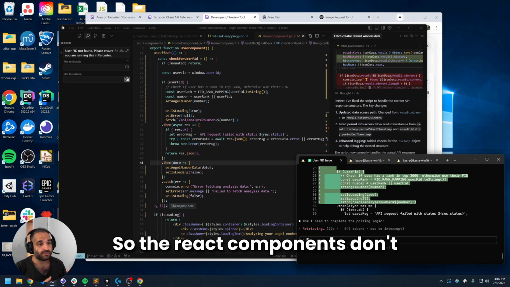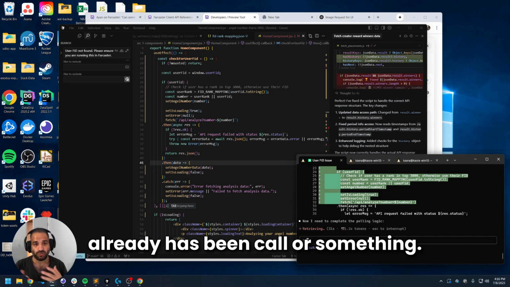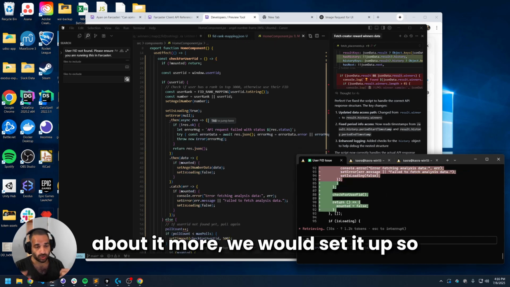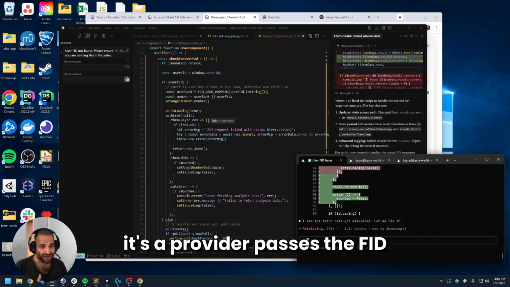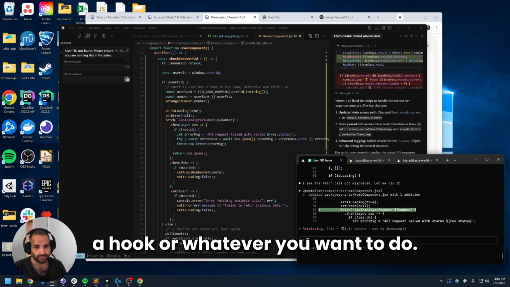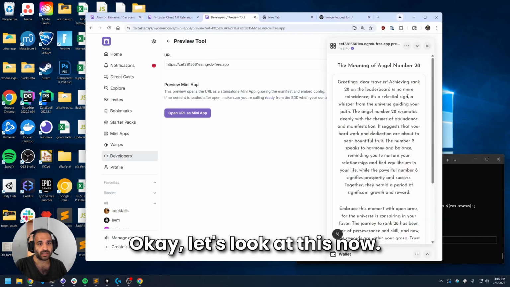So the React components don't necessarily know if it's been loaded and initialized the frame yet, or if onReady has been called or something. If this was something we cared about more, we would set it up so it's a provider that passes the FID down into props, or there's a hook, or whatever you want to do. It's whatever. Okay, let's look at this now.